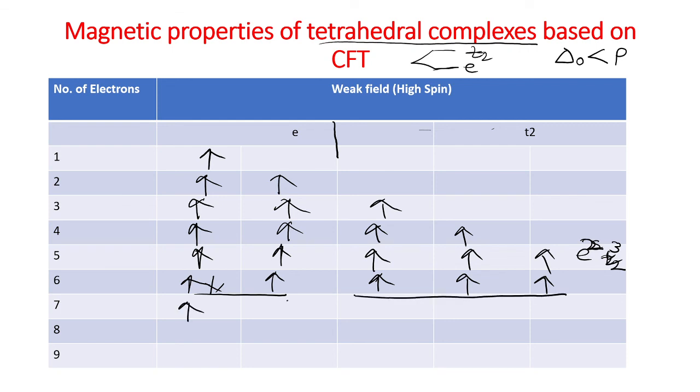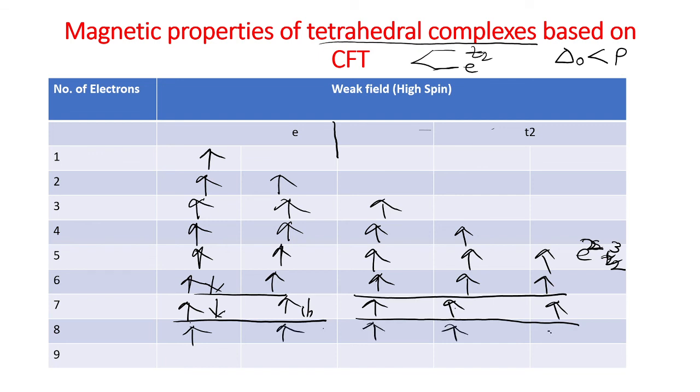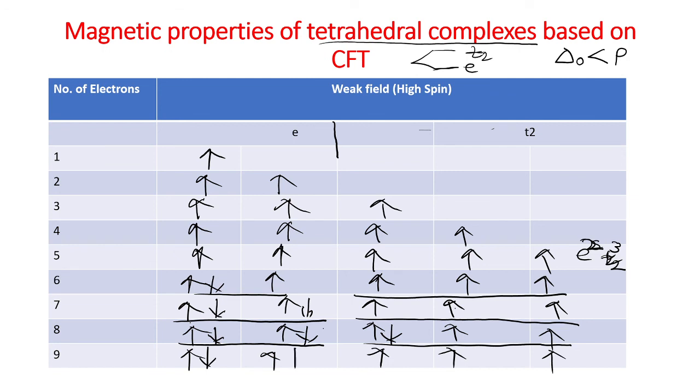Then 7, 1, 2, 3, 4, 5, 6, 7. That means e4 t2 3. 8, 1, 2, 3, 4, 5, 6, 7, 8. That means the electronic configuration is e4 t2 4. And for 9, 1, 2, 3, 4, 5, 6, 7, 8, 9. That means e4 t2 5.